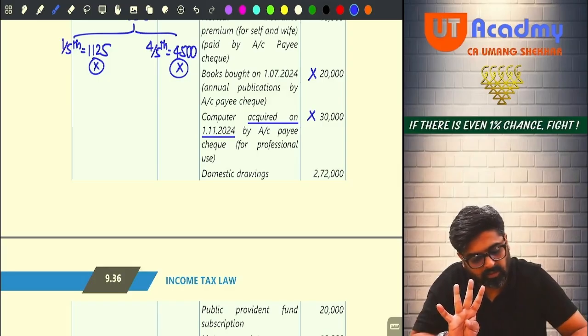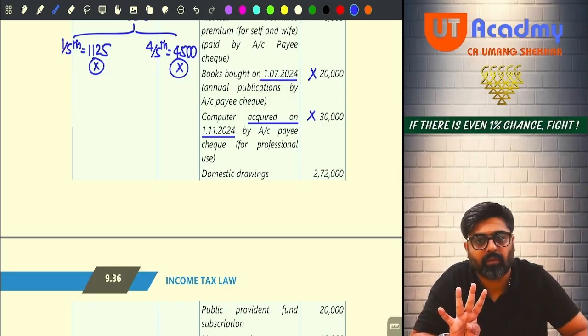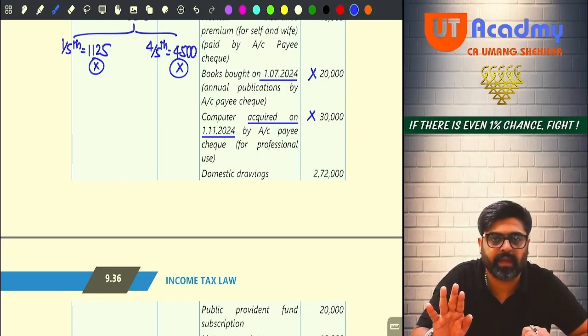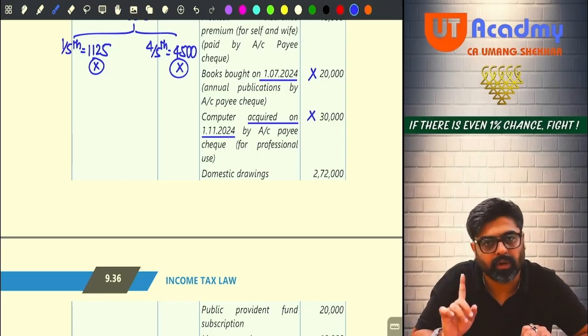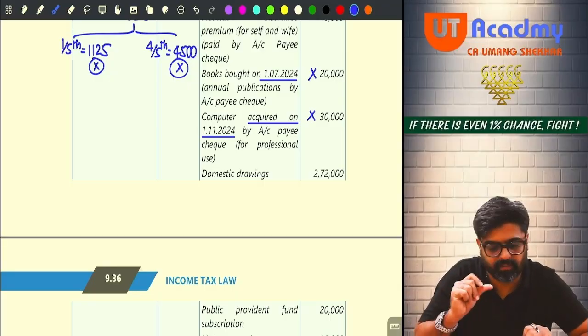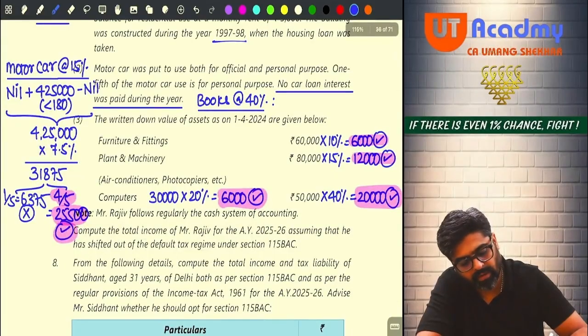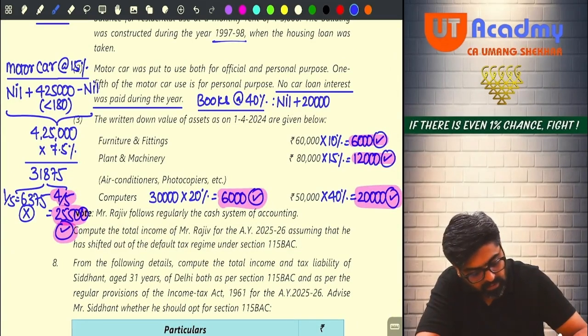Now tell me, these books are purchased on 1st July 24 prior to my birthday. So put to use also as on that same day 180 days or more. So entire 40% you are going to get. But wait. Opening WDV of the book nil. Addition is 20,000. This is greater than 180 days. Yes or no? Deletion is nil.